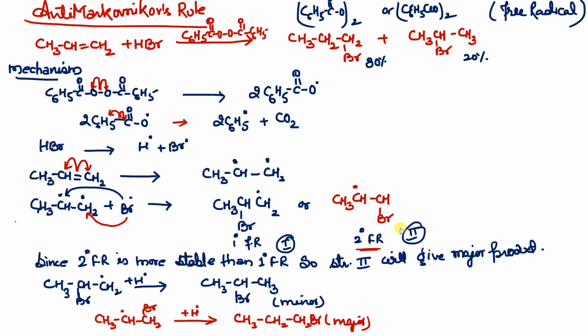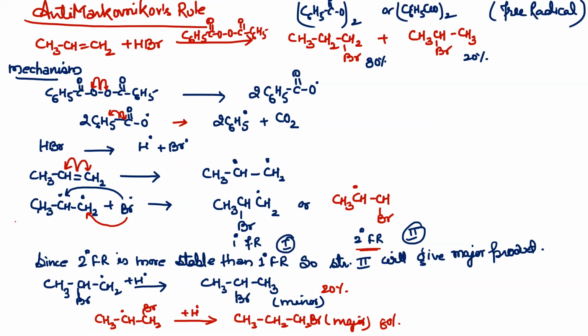And obviously we know, as we have done in the previous chapter, that a secondary free radical is more stable than a primary free radical. So obviously this will give you the major product that I have written over here. So what will happen? With the blue one, the H that is left is going to react on this, so it will form this 2-bromopropane, that is minor, that means 20%. And the red one, where the secondary free radical is formed, the H free radical will attack on this and it will form 1-bromopropane, which is major, 80%. So this is the mechanism.